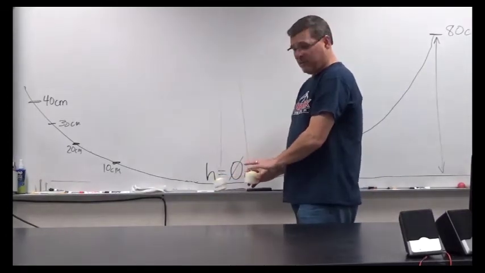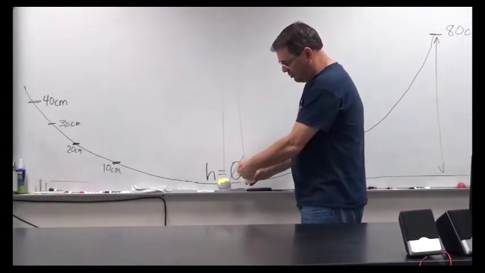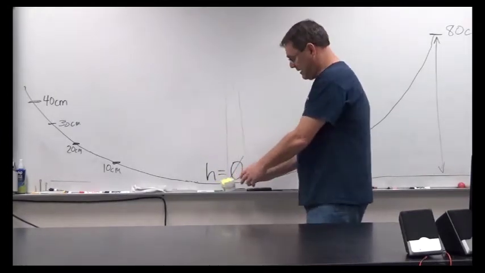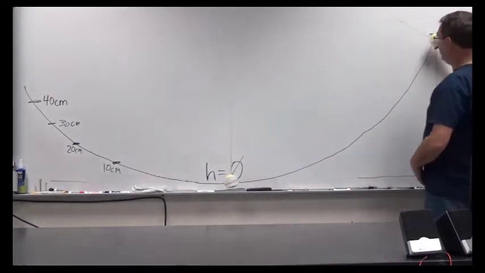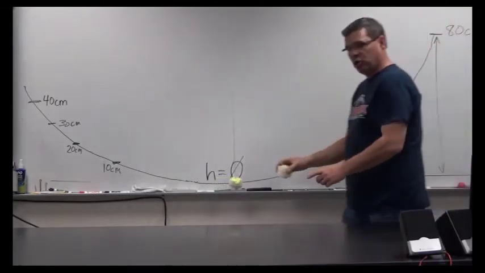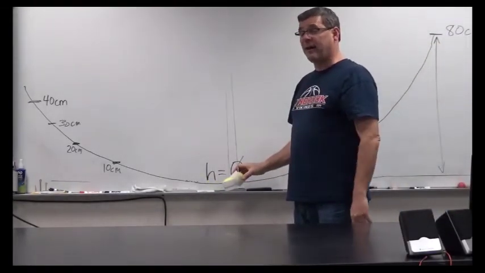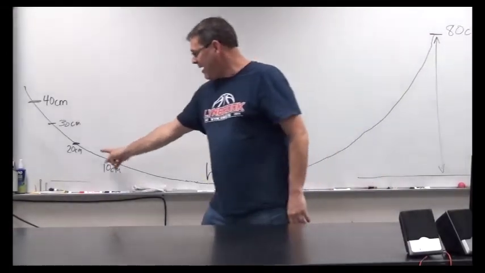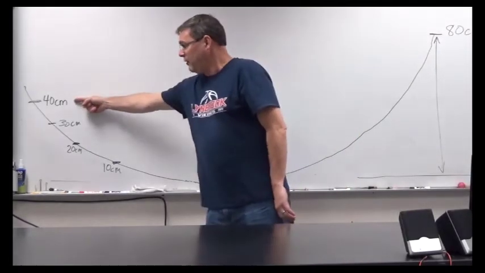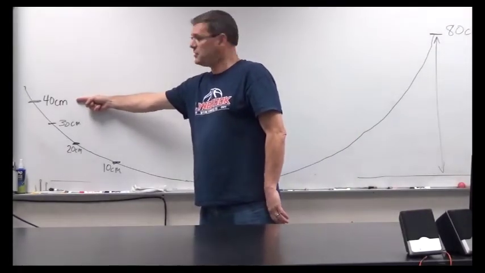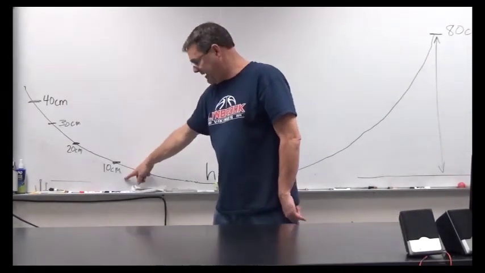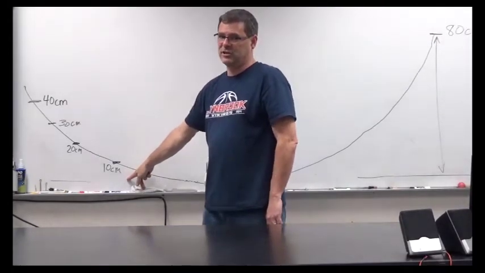Let's assume that Robin Hood and Fiona have about the same mass, so each ball represents each person, each of mass m. I'm going to release Robin Hood from a height of 80 centimeters and pause the video here and try and figure out and predict how high the two of them will rise after the collision. Will it be 40 centimeters, or 1/2 the original height? 20 centimeters, 1/4 the original height? Or 10 centimeters, 1/8 the original height?